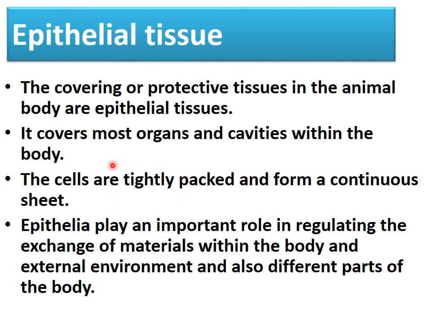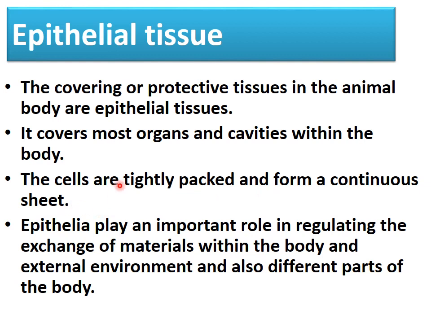Now, how are the cells arranged in epithelial tissue? You know, tissue is made up of cells, right? So the cells of this tissue are tightly packed. Means all the cells are tightly packed. There is no intercellular space present among the cells. And as a result, they form a continuous sheet. Why? Because there is no intercellular space present. They are tightly packed, compactly arranged. So as a result, they form a continuous sheet.